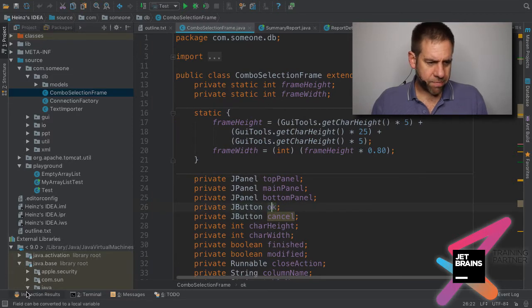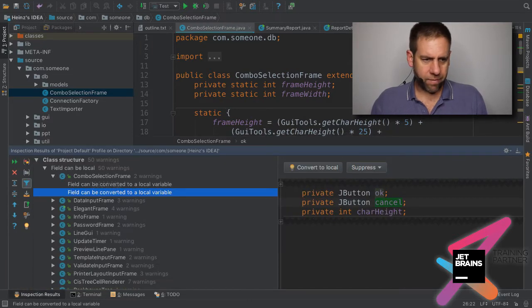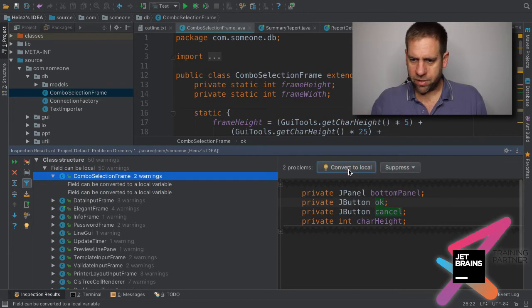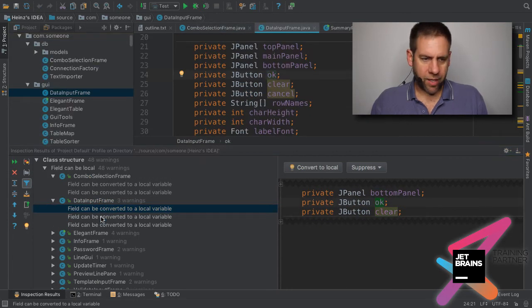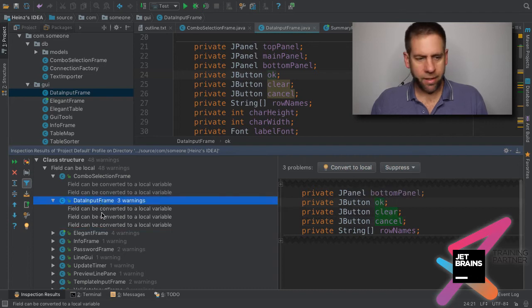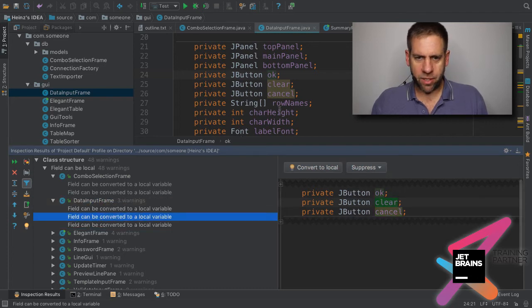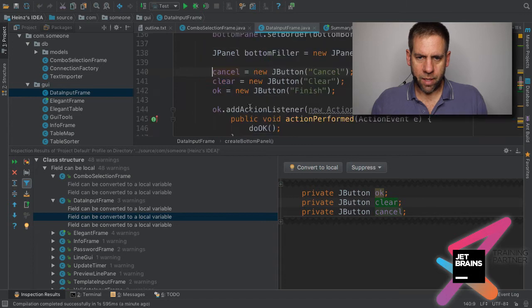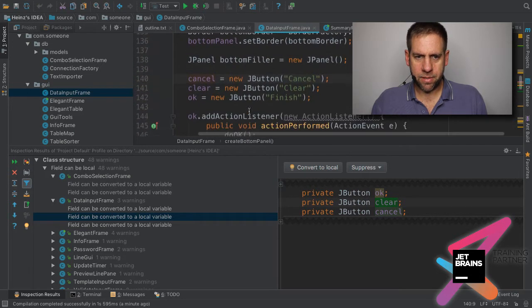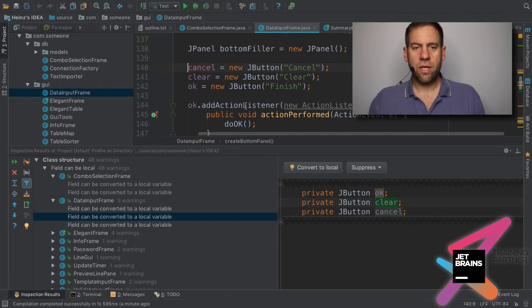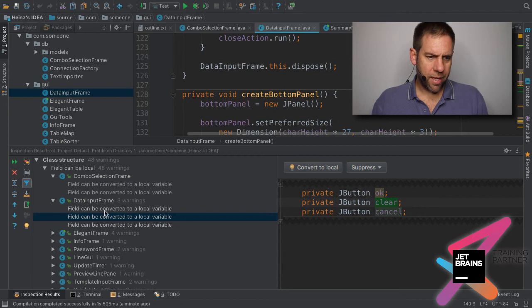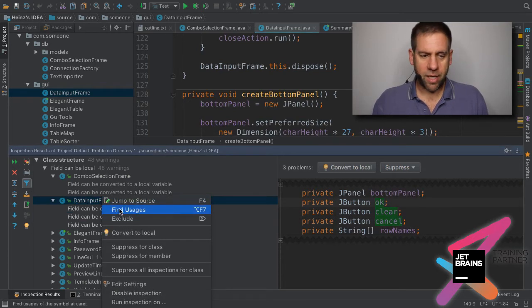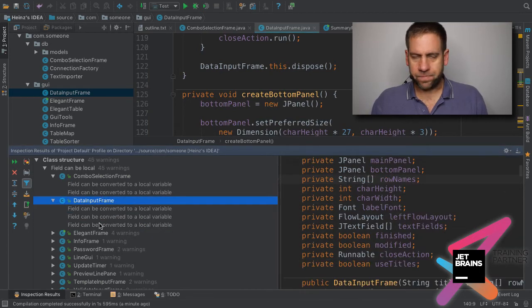So if we go back to the inspection results, we can actually say for these fields, convert to local. We're done. More fields: Clear, Cancel. It's the same thing again. And we can see where it's actually used. Again, you've got buttons, Clear, OK, which are configured inside a method called create bottom panel, but they're never used again. So there's no reason to keep them as fields.